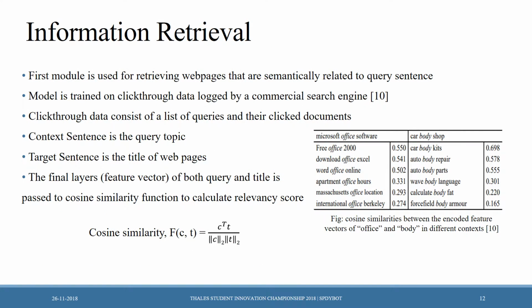The first module is trained for information retrieval, or in other words, opinion collection. The model is trained on click-through data logged by a commercial search engine. Here, context is the query topic and target sentence is the web page titles. Based on the cosine similarity score, we will know how much a web page is semantically related to the query. As an example, from this paper, we can see that for the query Microsoft Office software, Free Office 2000 has a higher similarity score than International Office Berkeley.